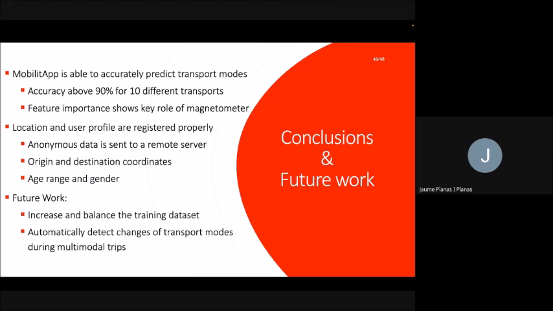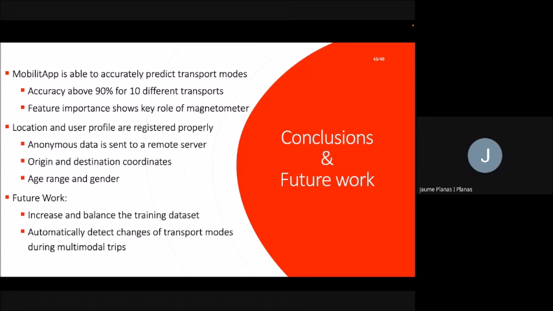So with this, we believe that the application is essentially ready to do its general job, but there are still some fields of improvement that we believe are important to keep in consideration for future work. First of all, we have seen that the dataset is unbalanced. It could be interesting to solve this and especially obtain more data for those transport means that have performed less successfully precisely due to this low amount of data, such as the e-scooter, which is the most obvious example, but also to introduce other transports, such as, for example, the electrical bicycle.